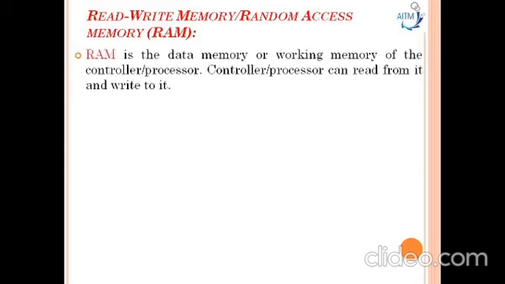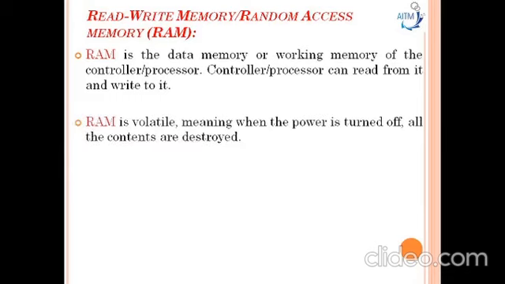This memory is called the working memory because whatever data has to be processed is put into this random access memory, so that the controller or processor can read from it or write onto it. A RAM is volatile, meaning when the system power is turned off, all the contents are destroyed automatically. It won't store the data. Hence this random access memory is a volatile memory.